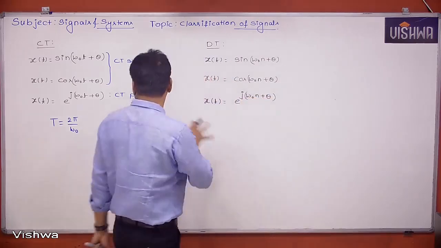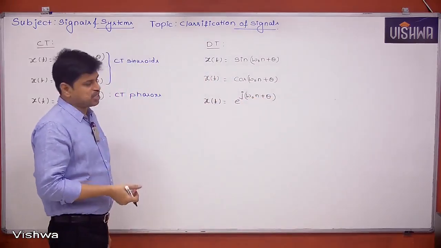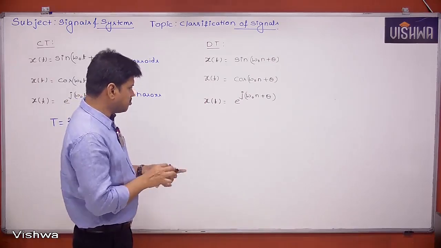So these are the same kinds of sinusoids and phasors, but given in the discrete time case. Then how do we calculate the period for them?